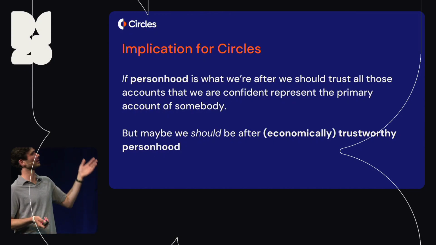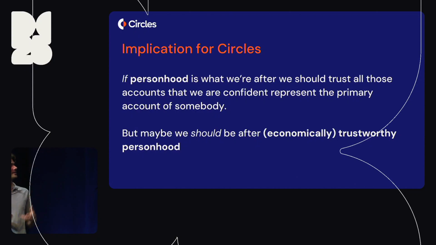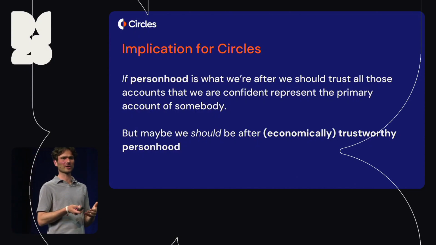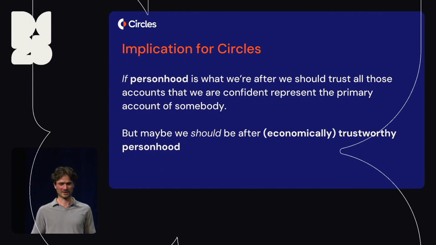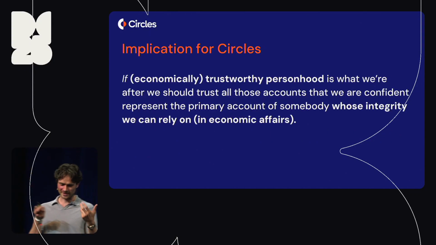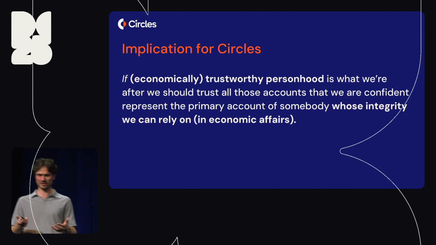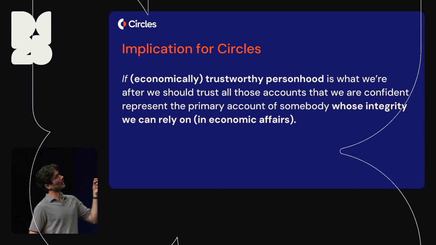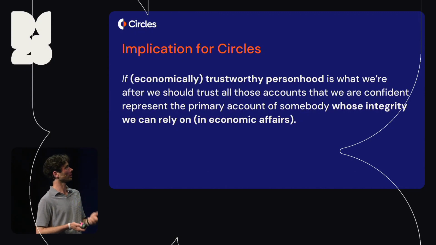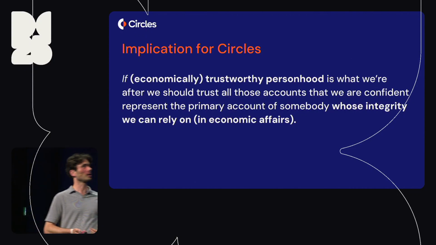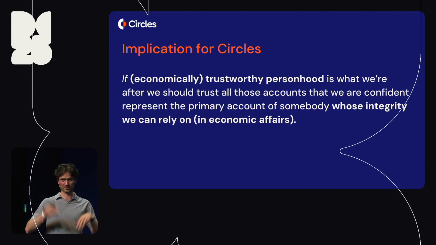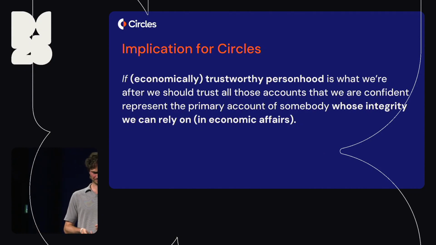And so I want to quickly introduce the idea that what we should be after is maybe not proof of personhood, but proof of economically trustworthy personhood, right? If that is what we're after, then what we should be basing our trust decisions on is that we should trust those accounts that we are confident represent the primary account of somebody. We're still interested in personhood, but we're not just trusting any person, we're trusting people whose integrity we believe we can rely on when it comes to trading or dealing with them economically.